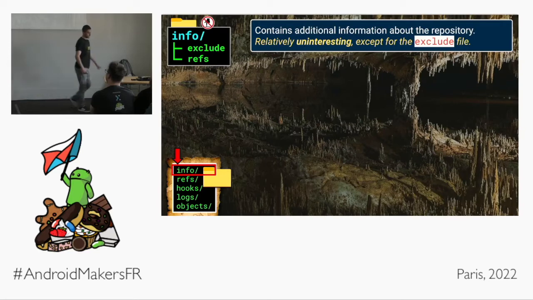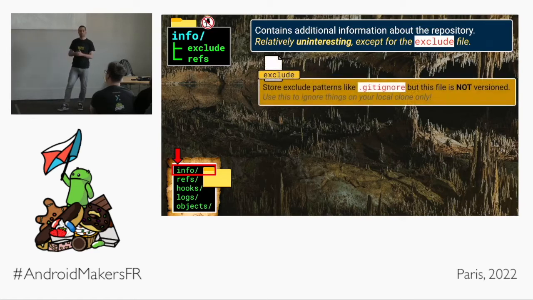The info folder. If you hadn't already guessed it, the info folder contains additional information about the repository. It's very uninteresting, except for, people always say, the exclude file. The exclude file is like a git ignore file that is not versioned in the version control system, because it's in the .git folder. So it's like a git ignore file that you can have just for yourself.